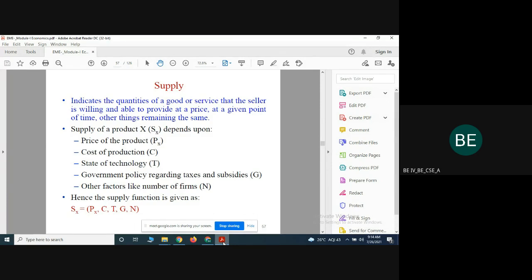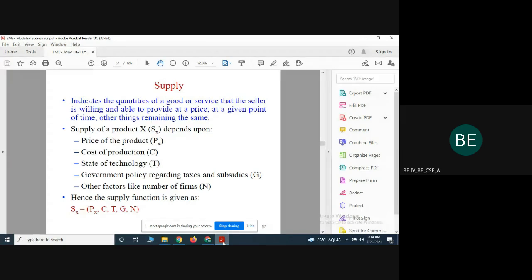So what is the effect of GST? Obviously, it will decrease the supply of the commodities. Based on that, they define what supply is.